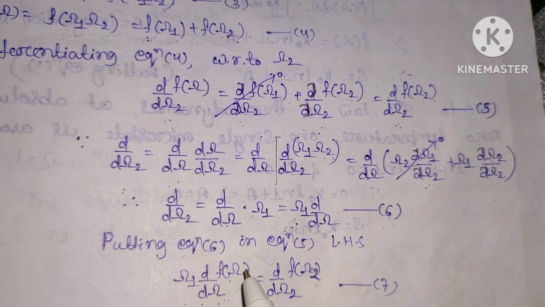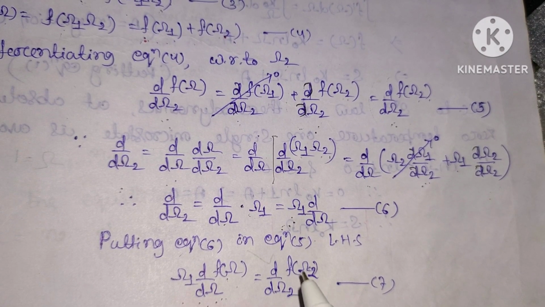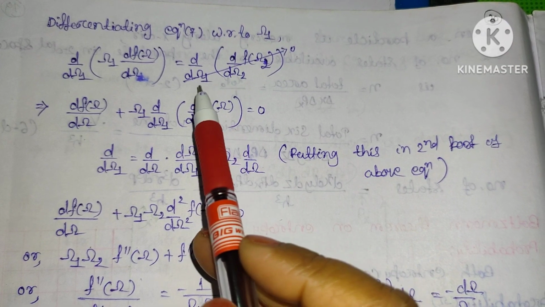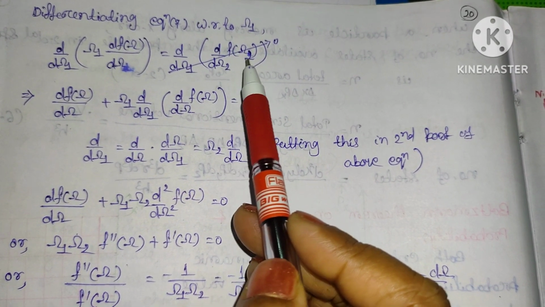Again, differentiating this equation with respect to omega 1, that is d by d omega 1 of omega 1 d by d omega of f of omega equal to d by d omega 1 of d by d omega 2 into f of omega 2. So here is the equation. With respect to d by d omega 1, this goes to 0 because these are omega 2.